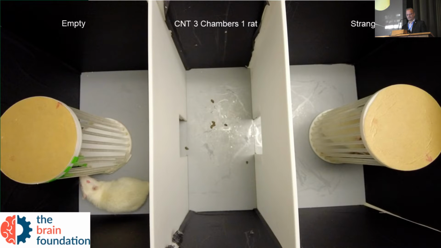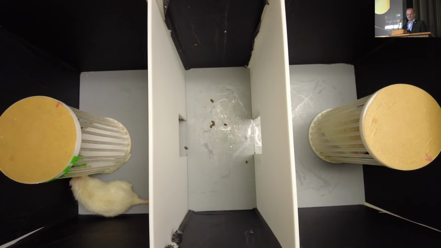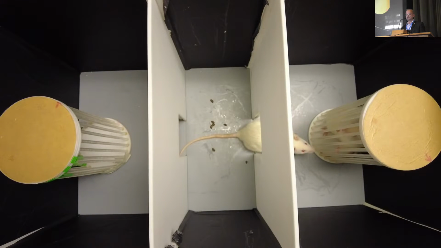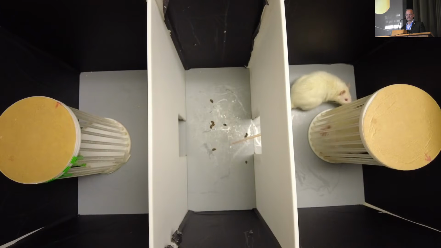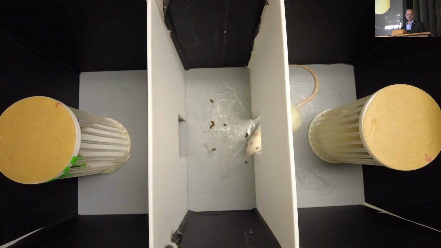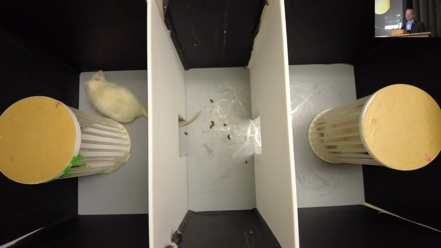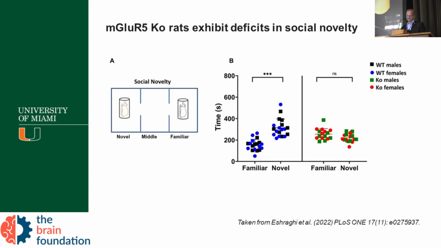And now, look at Cntnap2. That's another model we have in the lab. This is a Cntnap2 rat, and in this model you see the rat comes, but it doesn't go there. This rat has autism and doesn't care about the other rat. It looks around, changes direction, goes away, and doesn't spend time in the cage that has another rat. So this is one of the ways that we measure the sociability of this rat: the time spent on each side.